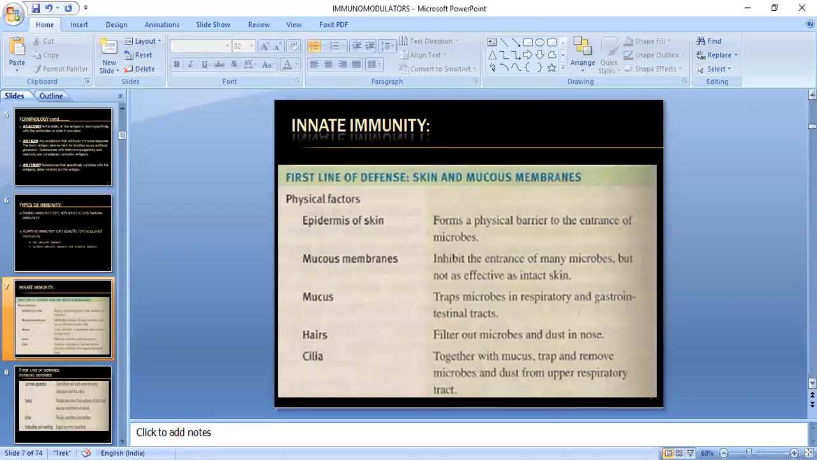And then mucus will help trap microbes in the respiratory and GI tract. And hair filters out microbes and dust in the nose, and cilia, together with mucus, will trap and remove microbes and dust from the upper respiratory tract.